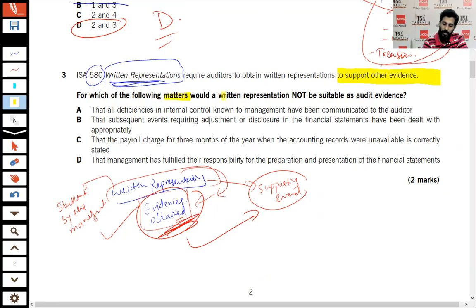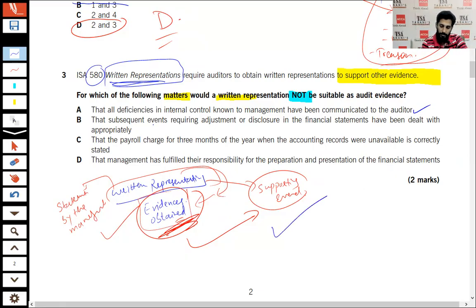For which of the following matters would a written representation not be suitable? Number 1, that all the deficiencies in the internal controls known to the management have been communicated to the auditor. Yes, you will have the written representation. Why? Because if there is a fault in the internal control and management is communicating it to the auditor, the auditor tests the control, and later gives the recommendations in the management letter. And for this, a management statement is necessary.